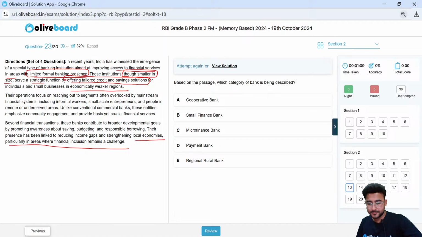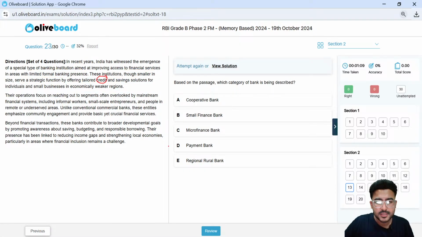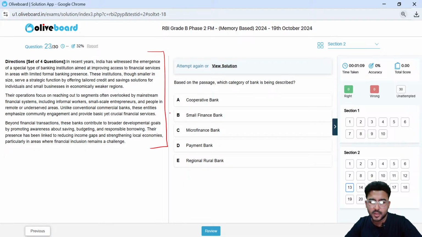The correct choice here is small finance bank. Okay, small finance bank is the correct choice here. Cooperative bank cannot be it, payment bank cannot be it. Why? Because here they have talked about credit and saving. So payment bank cannot lend money. RRB is not possible. So the confusion can be between small finance bank and microfinance banks. Now microfinance institutions are generally NBFCs, right? Here all the features that we can see in this particular para relate to small finance bank. So option B is the correct choice here. Option B, small finance bank.